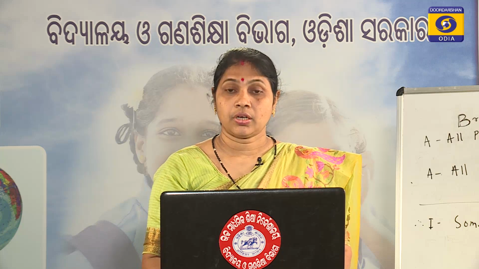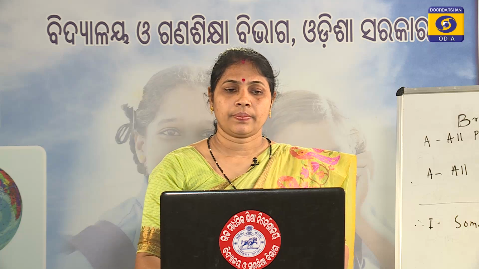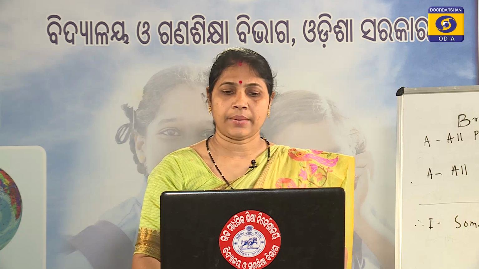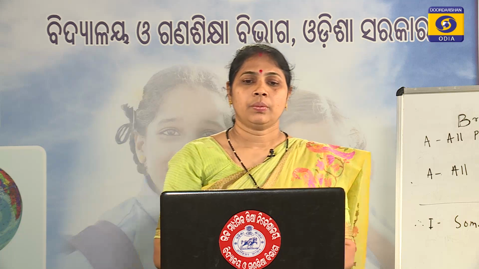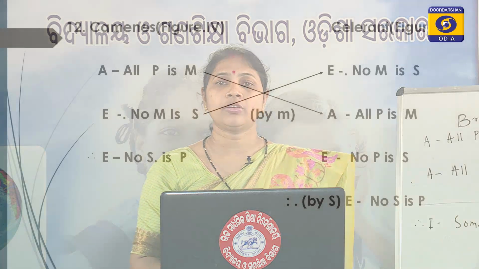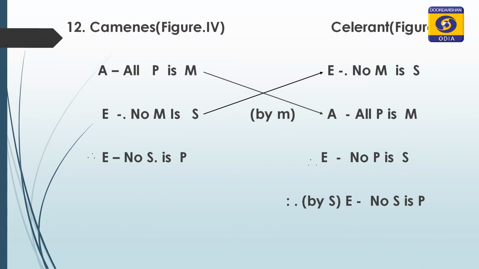If we reduce Camenes of the fourth figure, then to which mood will it be reduced? Camenes is in the fourth figure. If we reduce it, there is an M in the middle of the mood.